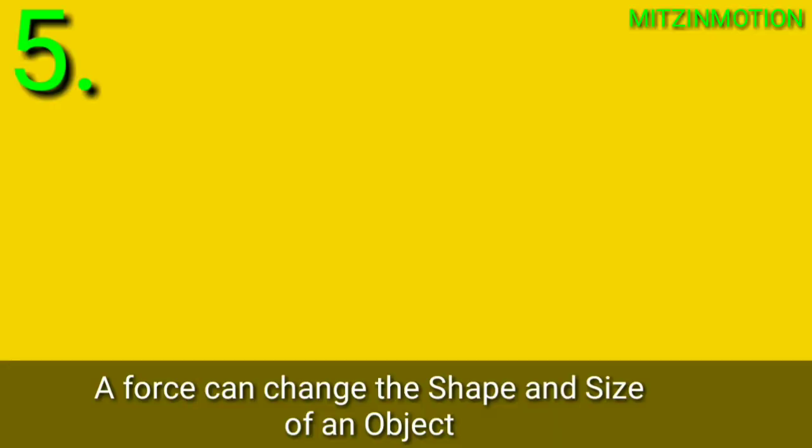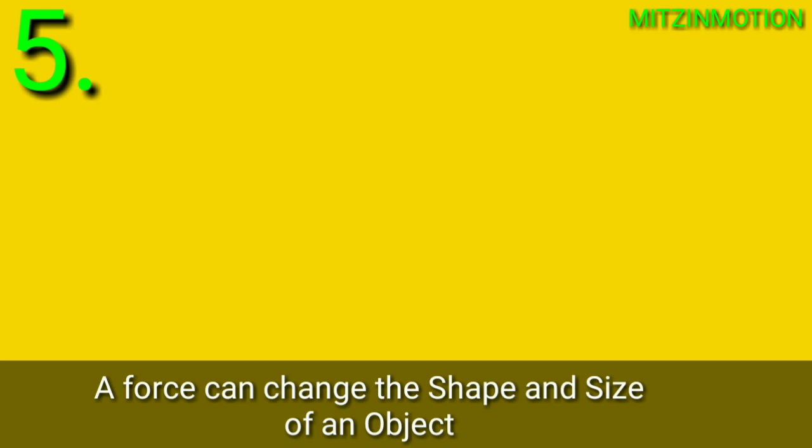Number 5. A force can change the shape and size of an object. This means if you apply force on an object, then you can change the shape of that object, and not only that, you can even change the size of that object.